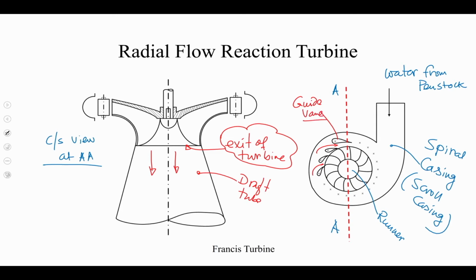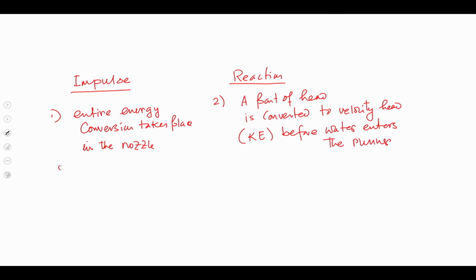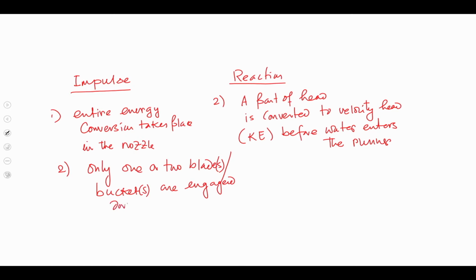Okay. So, now this is one important point, and you know that in case of an impulse turbine only one or two blades or buckets are engaged during the energy conversion process.